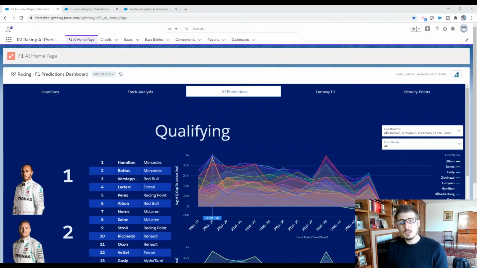So getting right into it, I want to talk a little bit about the model and how we start. We start with gathering data, and we put the links below on a lot of the sources of the data, but I can tell you right now that the largest part of this project is just gathering the data. To be able to put together these dashboards and these predictions, we had to go into all of the publicly available data we could find on Formula One, and we did find quite a bit.